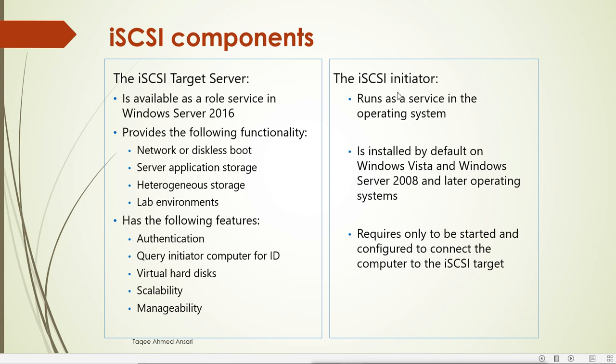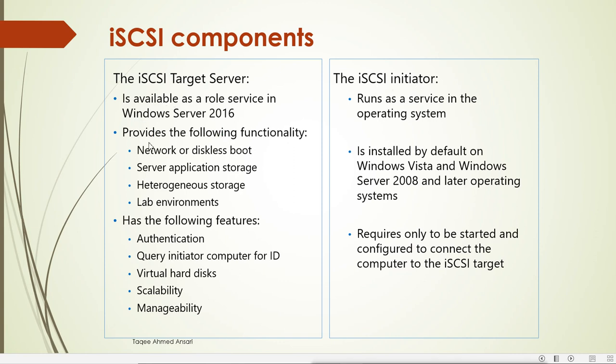Then the iSCSI initiator runs as a service in the operating system. The initiator is available on both server and client. It is available under Server 2016, Server 2012, Server 2008, and also under Windows 10, Windows 8, Windows 7 and other Windows machines. So we can use our Windows 10 client machine to connect to the target, and we can also use a server machine to get access to the target by using the iSCSI initiator.